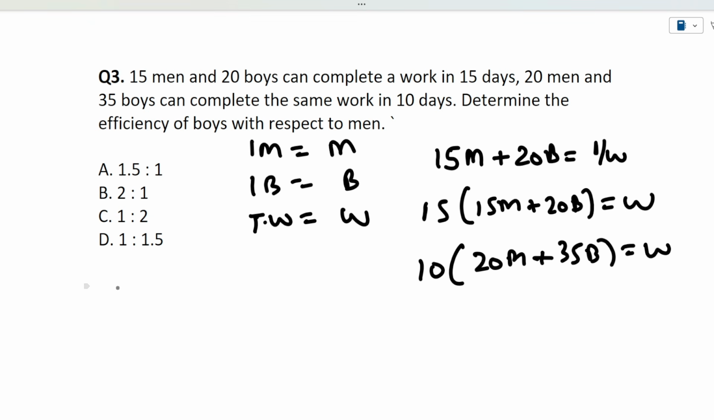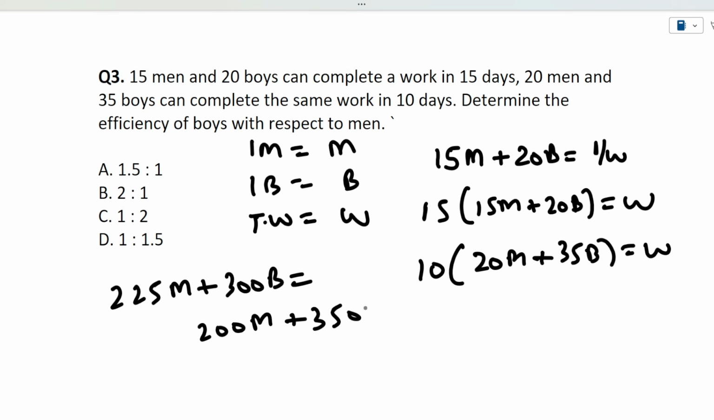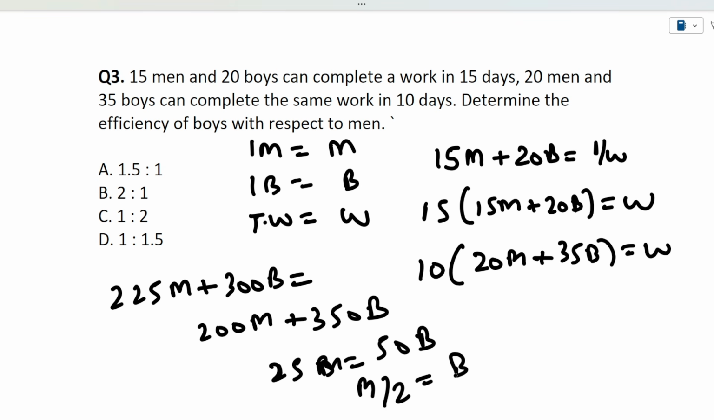So what we'll do, we will do 250 of M plus 300 of B equivalent to 200 of M plus 350 of B. So now we will just equate both these equations. So it will be 25 of M is equivalent to 50 of B. So it will be M by 2 equivalent to B.